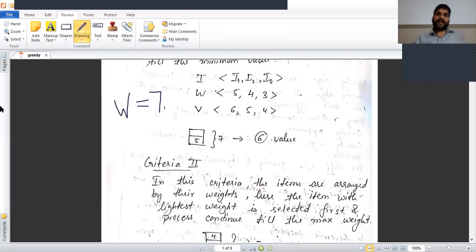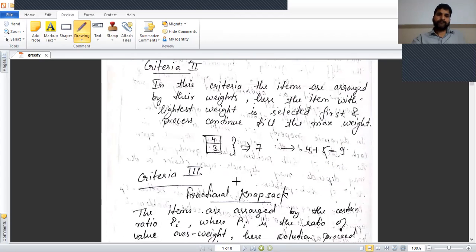So first we select the lightest weight, 3, with value equal to 4. Now the empty knapsack capacity is equal to 4. So we select the next item with weight 4 and the total profit is 9. Now the knapsack capacity is full, we cannot select other items. So this criteria is better than the first criteria because we have maximized the profit.